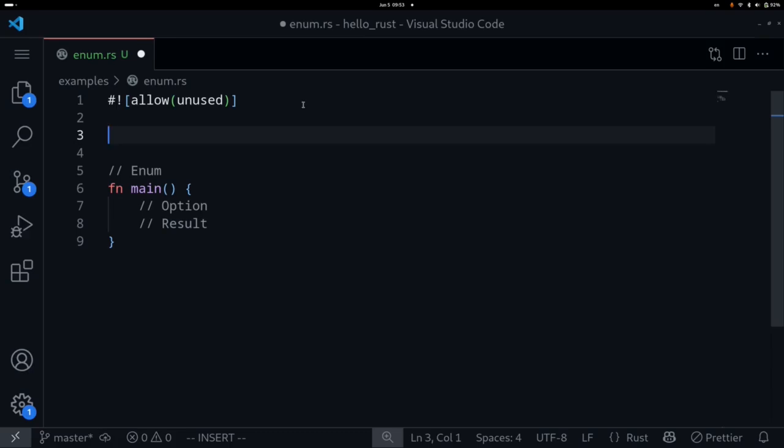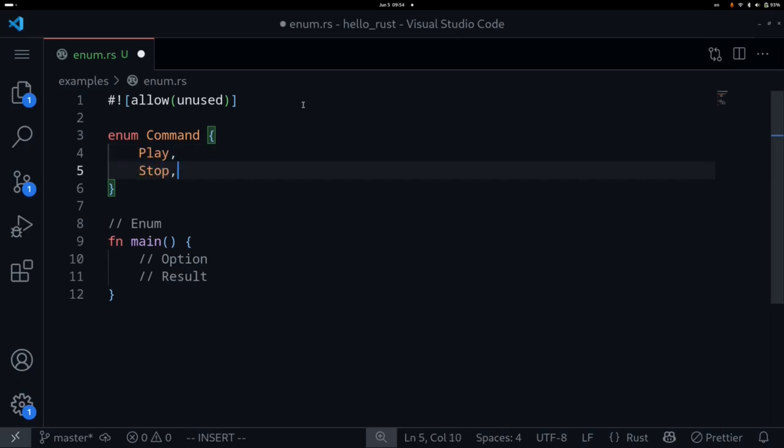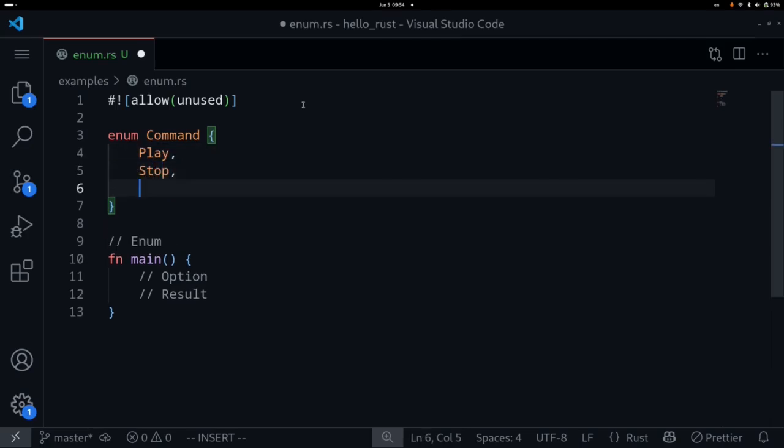For example, let's consider a video player like YouTube. What are some of the commands that we can express as an enum? Let's call this Command. A video player can play, can have a command to stop the video. It can maybe also fast forward, so we'll have a command for skip. When we skip, we also want to put in the timestamp that we want to skip to. So we can represent this as a command called Skip and then also store the timestamp, for example, u32.